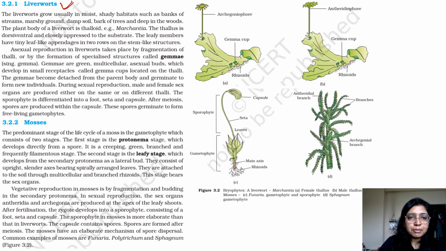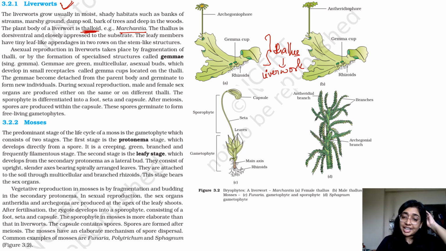Liverworts grow in moist, shady habitats such as banks of streams, marshy ground, damp soil, bark of trees, and deep in the woods. The plant body of a liverwort is thalloid. Example, Marchantia. So the thallus that we are seeing is present in your liverwort. How can you remember this? When we are talking about thallus-like structures, it is liverwort and it falls under bryophyte. So, thallus, liverwort, bryophyte, BLT.